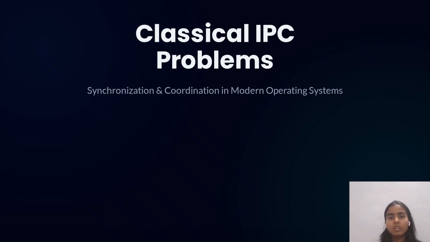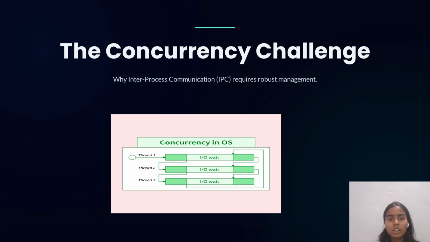Hello everyone. Today we discuss the topic classical IPC problems, synchronization and coordination in modern operating systems. The concurrency challenge. Inter-process communication, IPC, requires robust management. In concurrency in an OS, there are three threads: thread 1, thread 2, and thread 3.